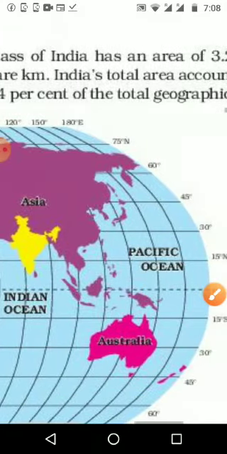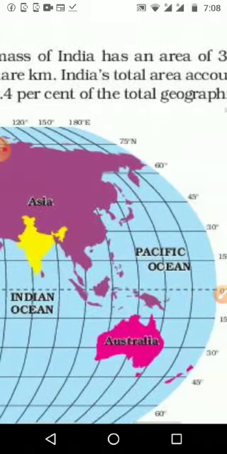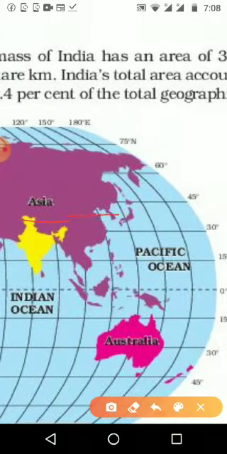Then north-south, if you are thinking, we can see it is coming like here. Just before 45 it is coming on the north side, and on the south side it is coming before 15, means just near to the equator. India is located just near to the equator.